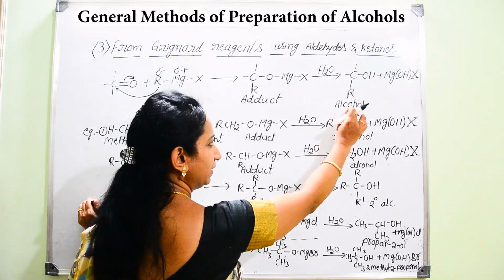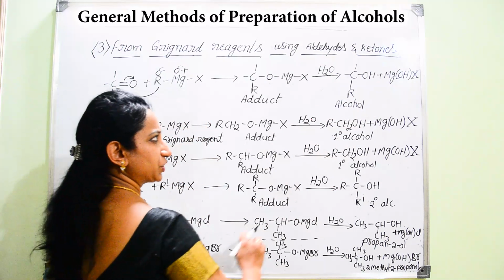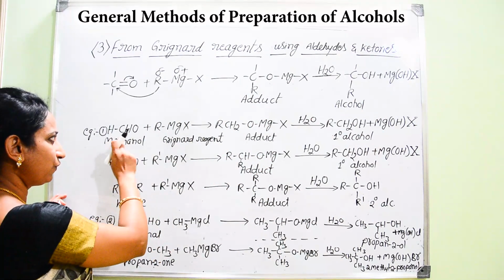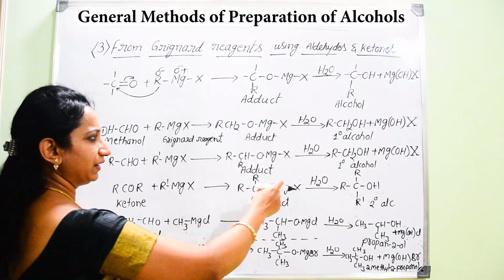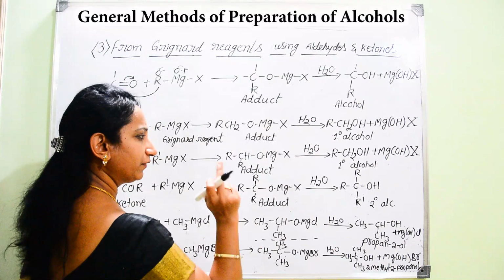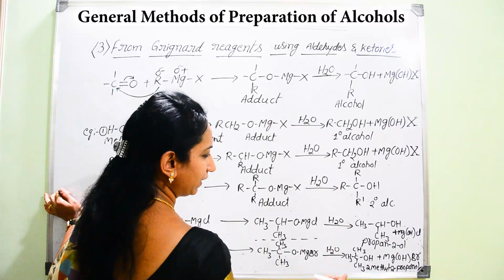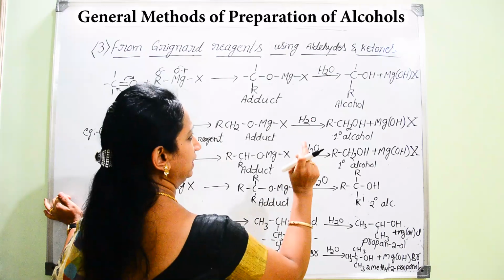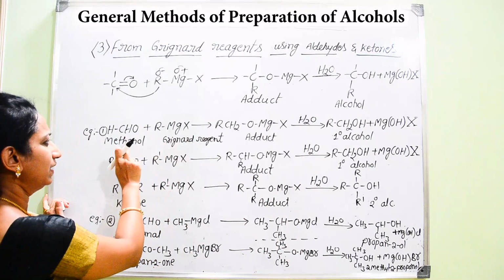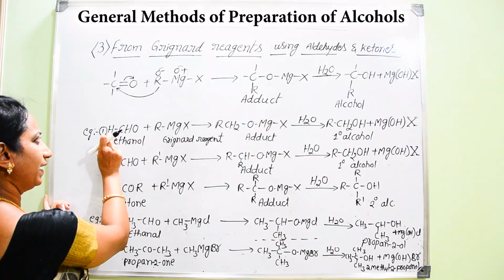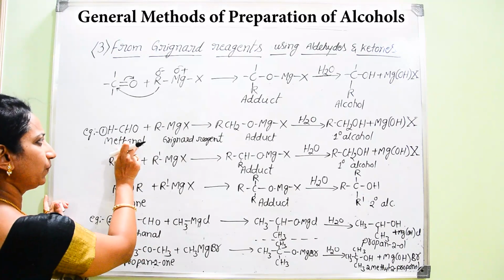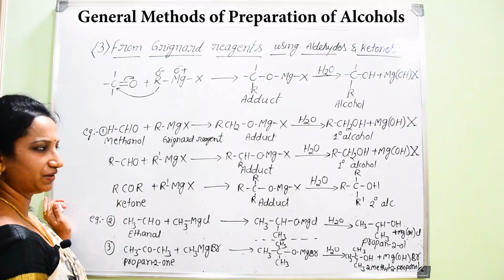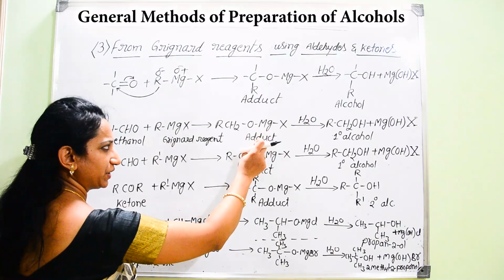What is that expected product? That is alcohol, with the separation of magnesium along with the hydroxyl group and the halogen. If you go for specific examples here, we can prepare either primary alcohol, or secondary alcohol, or tertiary alcohol. Now, here we can start with HCHO. The IUPAC name is methanal. When it is treated with Grignard reagent, in the very first step you are going to get the formation of the adduct.